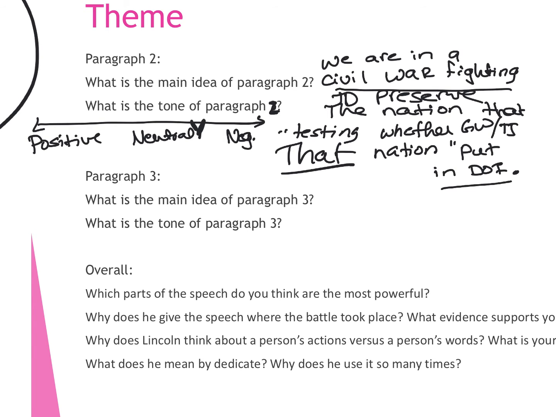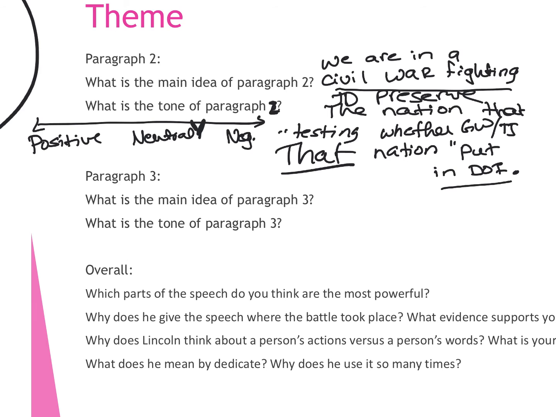I'll give it to you. Religious, right? Okay. If you look at the definition, to hallow is to honor as holy. Consecrate is to make sacred. Okay, so they are more of religious terms. So we cannot consecrate. We cannot hallow this ground.